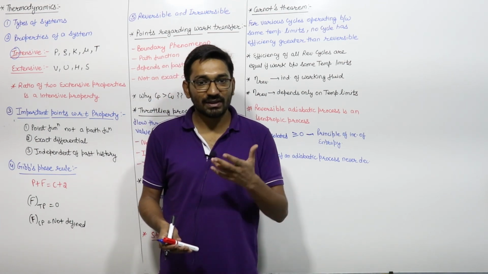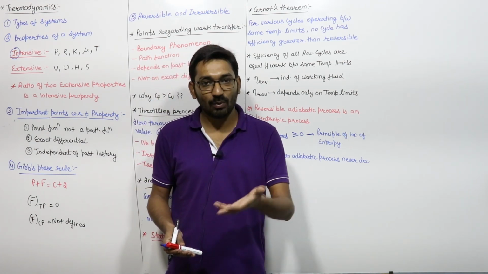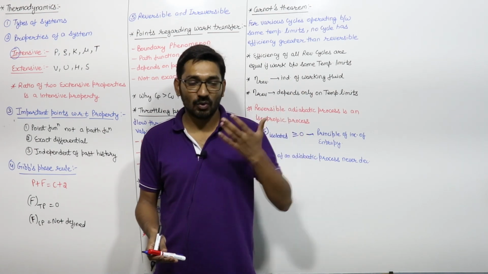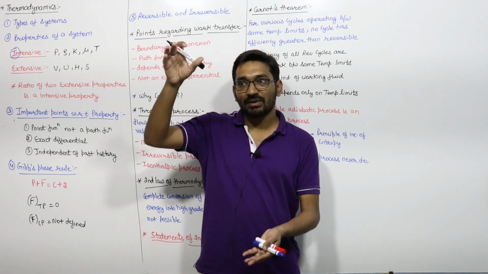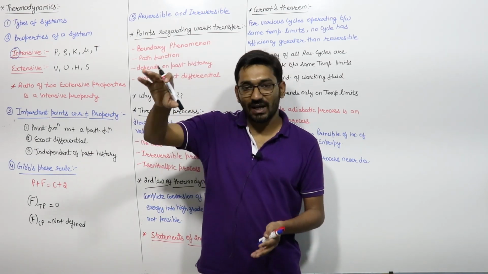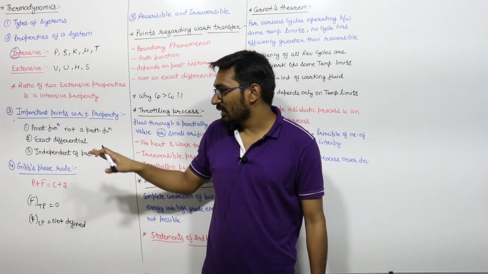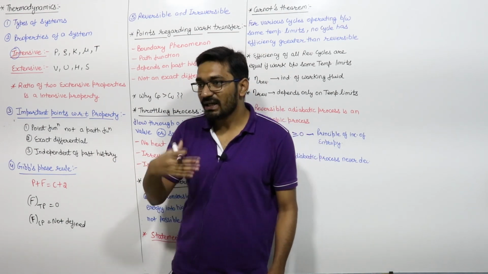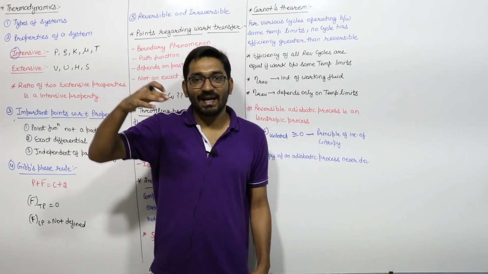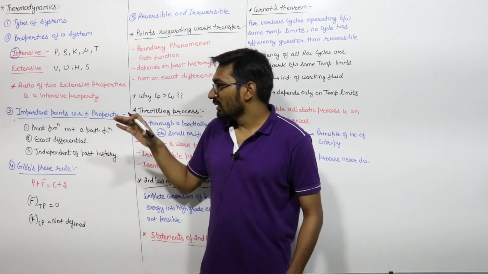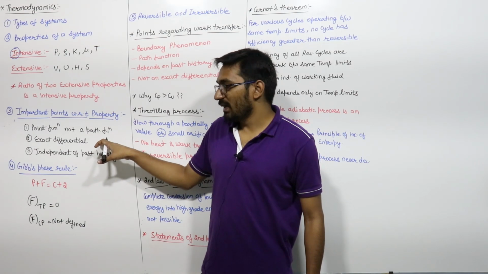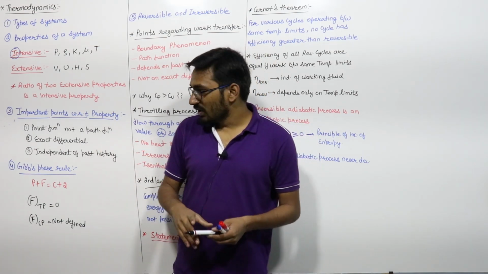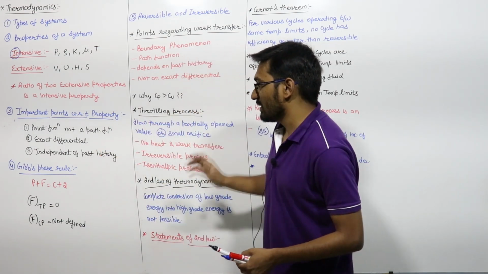If the system is going from point 1 to point 2 via some path, कोई एक path follow किया है उसने, but properties depend upon the initial and final state, and do not depend upon your past history कि आप उस state पे कैसे पहुंचे हो. The property will not depend upon the past history, and properties are exact differentials. So these are the 3 important points with respect to property.